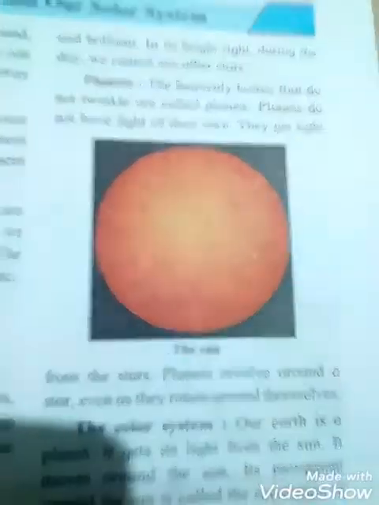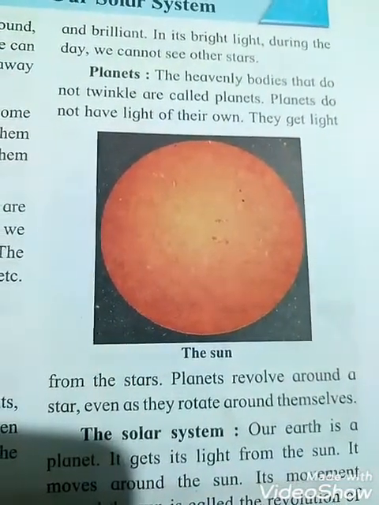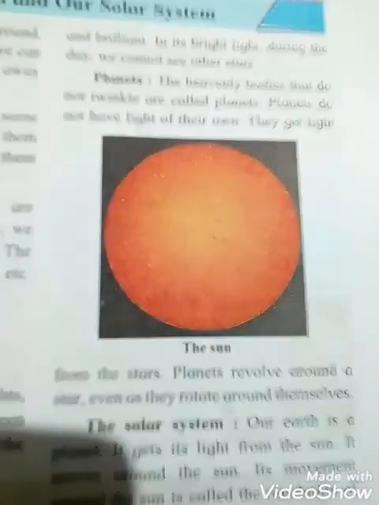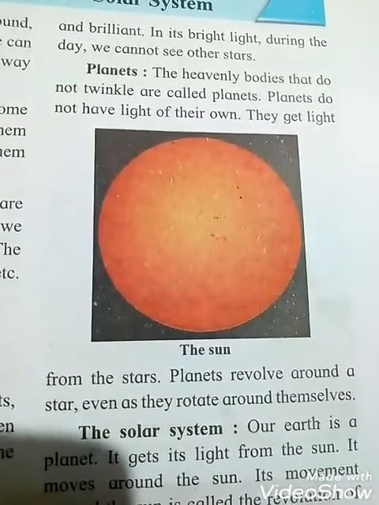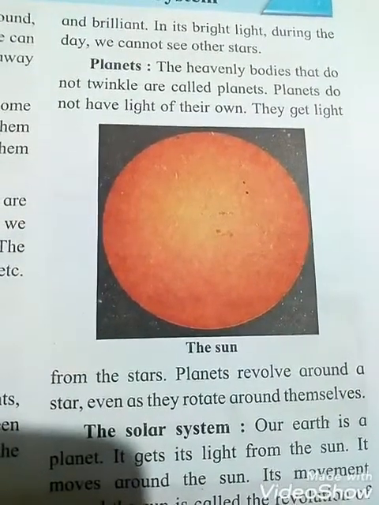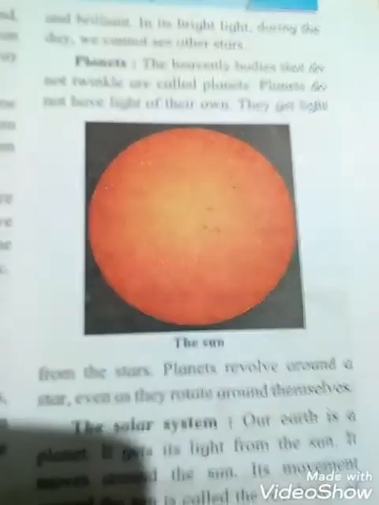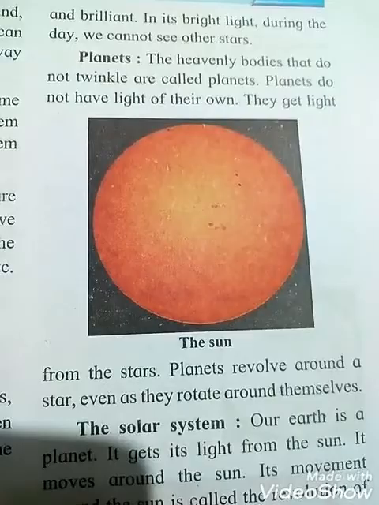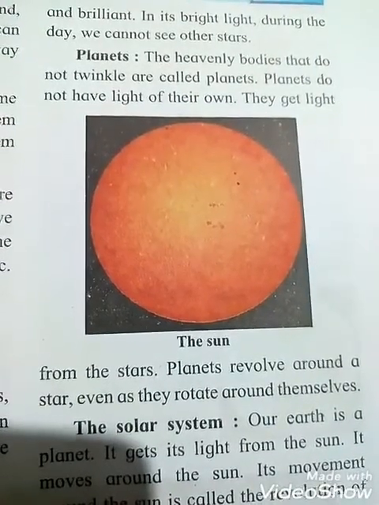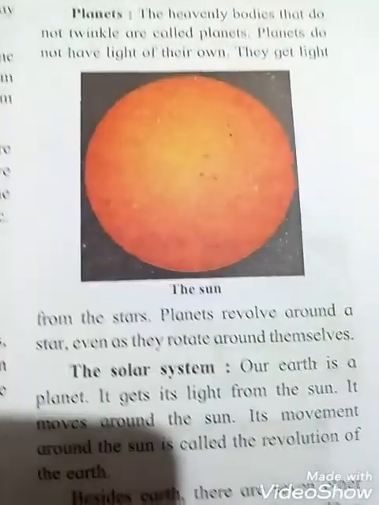Planets revolve around a star, and planets make the revolution around the star, and they even rotate around themselves. For example, Earth. Earth is a planet, students. Which planet are we living on? We are living on the planet Earth. Earth revolves around the star, that means the sun, and it also rotates around itself.